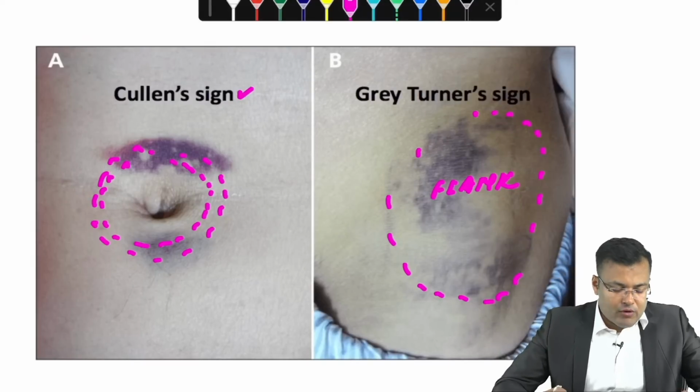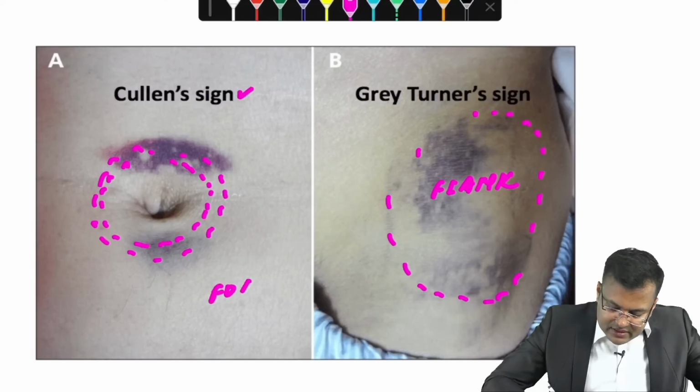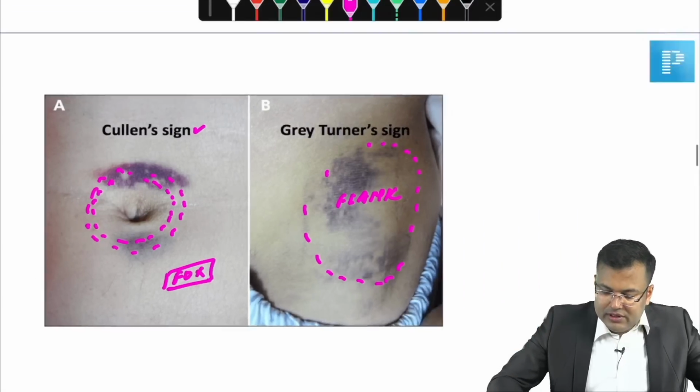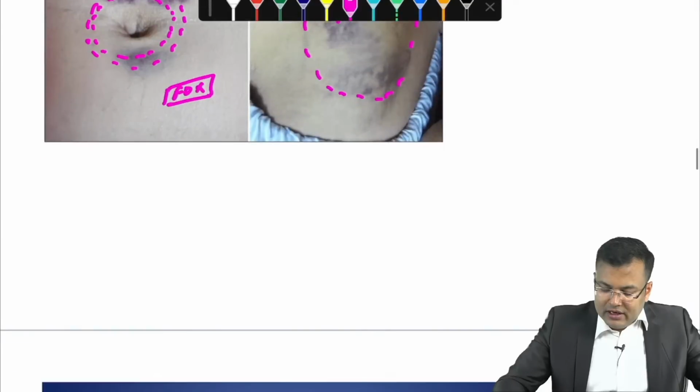Yes, ecchymosis around the flank, around the inguinal region. What is the name of that sign? Tell me. Yes, first person to reply, Rahul Soni. Very good, Rahul. It is Fox sign. So if it is around the inguinal region, this is known as Fox sign.